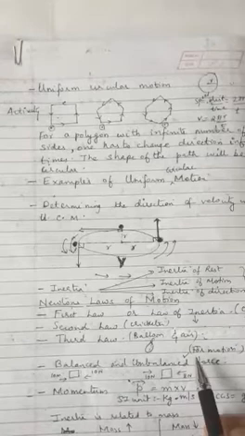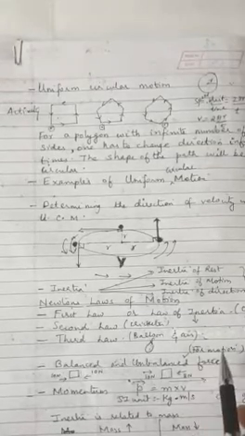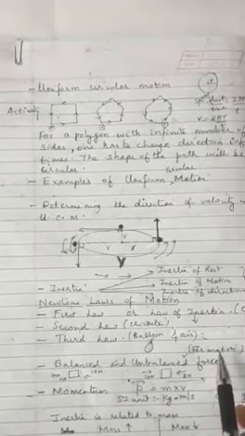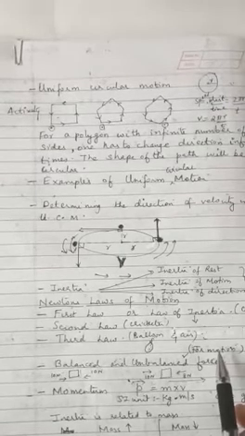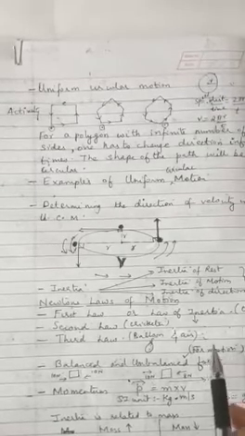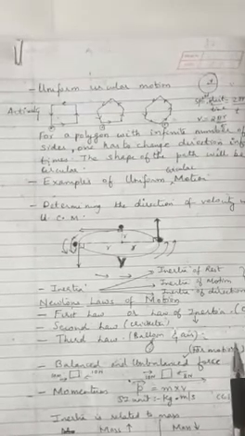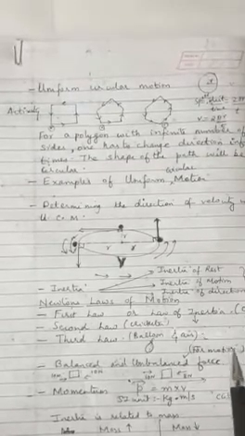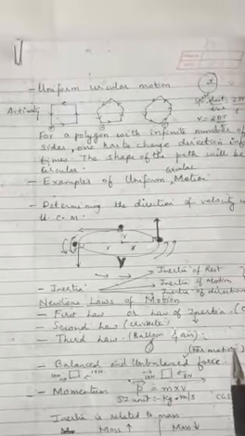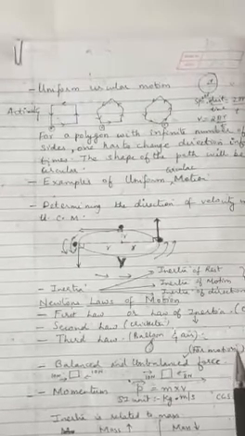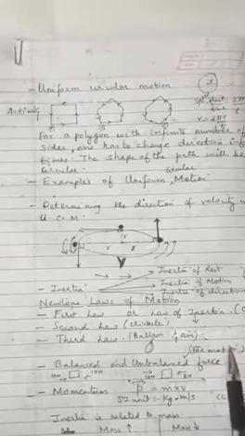A cricket player moves his hands backwards on catching a fast cricket ball to prevent injury to his hands. What is the reason? Due to more time taken to stop the ball. Due to more time taken to stop the ball, what happens to the speed of the ball? The speed of the ball will also reduce gradually.